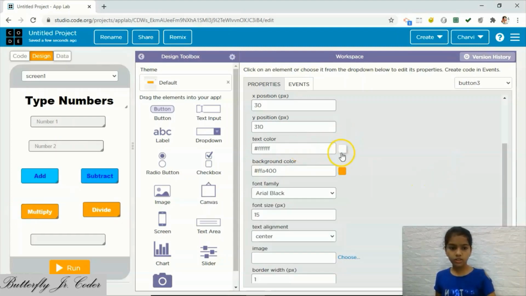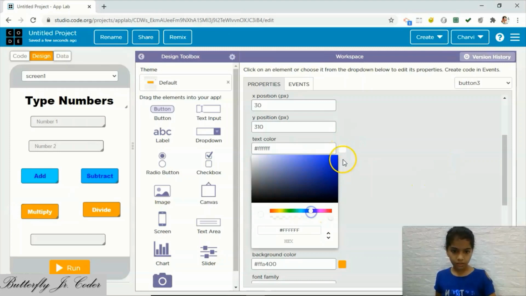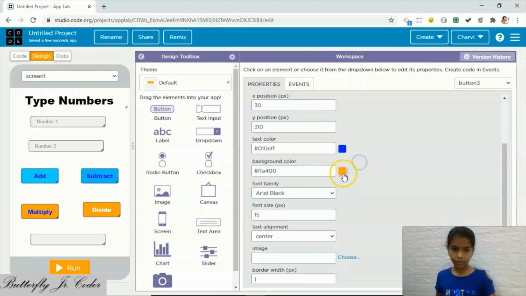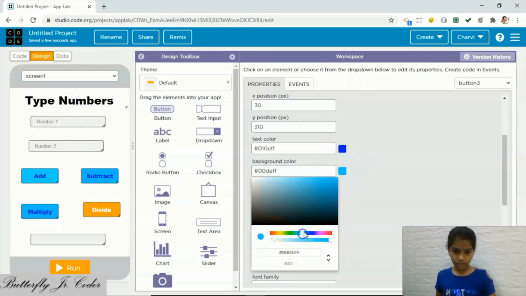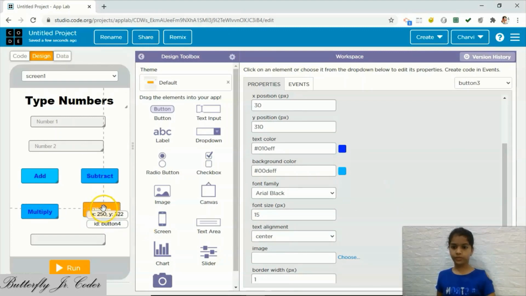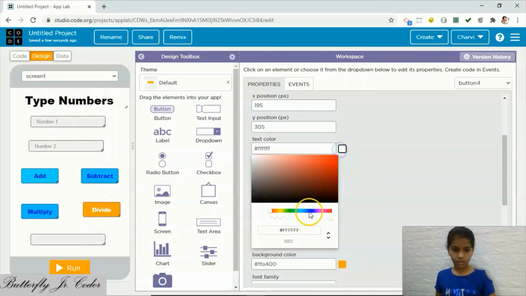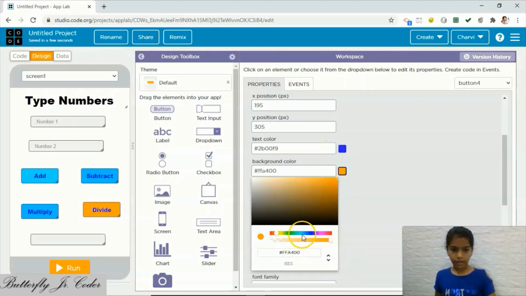Now we also, dark blue and light blue. Dark blue and light blue. Okay.